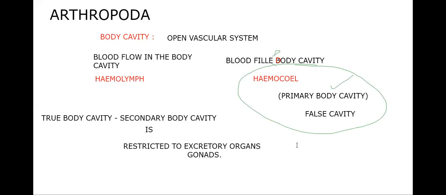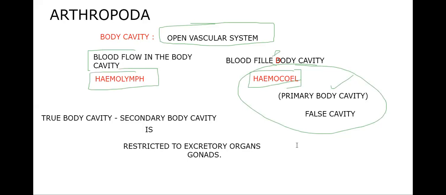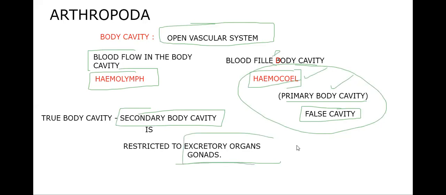Let's go through this. We said an open blood vascular system is present. The blood-filled body cavity is called hemocoel, and the blood of phylum Arthropoda is mostly called hemolymph. That hemolymph-filled body cavity is a primary body cavity, which means a false body cavity. The true body cavity or secondary body cavity is restricted to only excretory organs and gonads, that is, excretory organs and reproductive organs. That is one of the issues we need to learn.